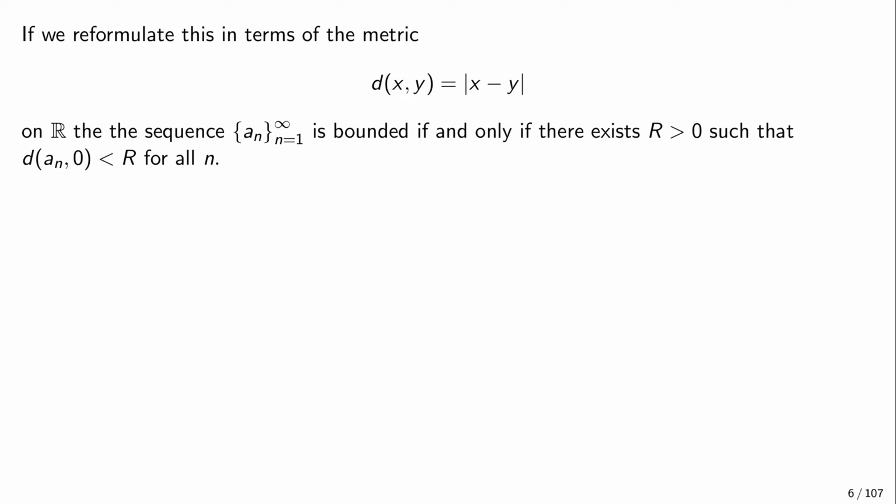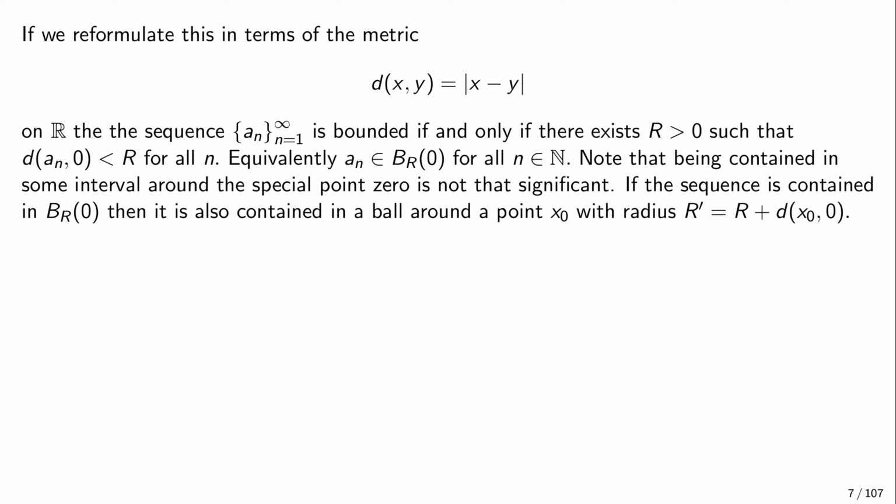And so we see that the distance of a_n from 0 is not greater than r, and it's back to this notion that all the elements of the sequence are contained in this ball of radius r. In this case, this ball is just this symmetric interval from -r to r. And so this is our open ball.